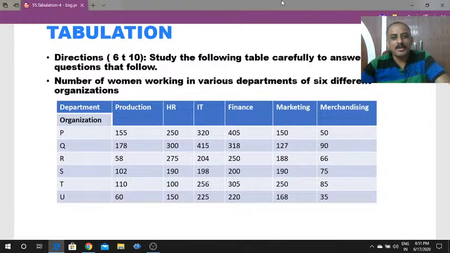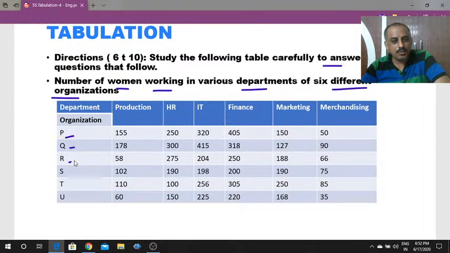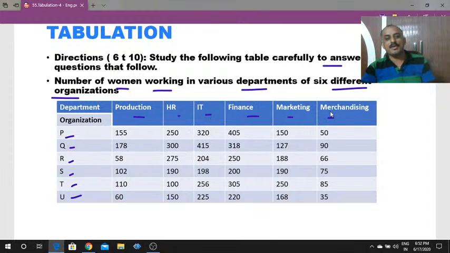The next question in tabulation. Study the following table carefully to answer the given questions. The table shows the number of women working in various departments of six different organizations: P, Q, R, S, T, U. There are six different departments. Observe the table carefully, then find the answers.